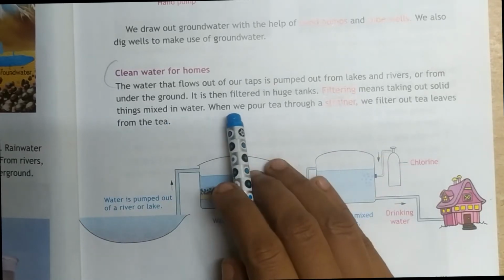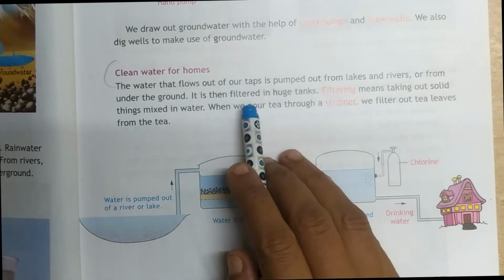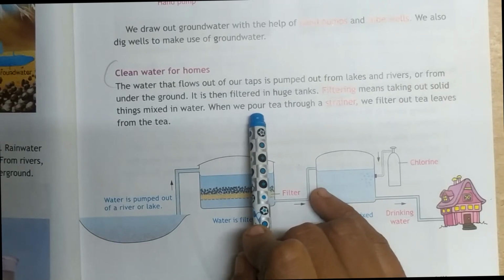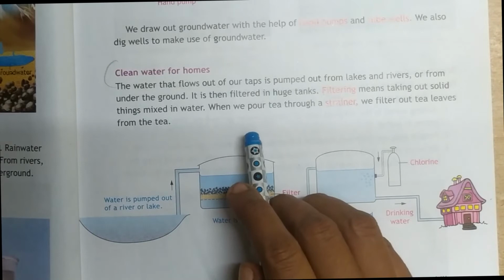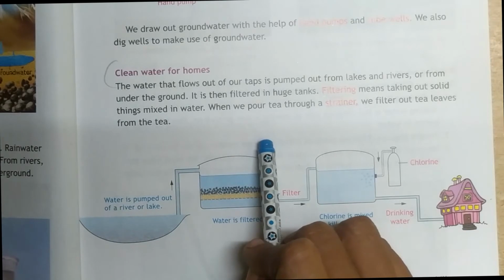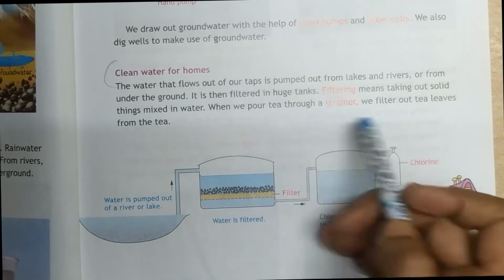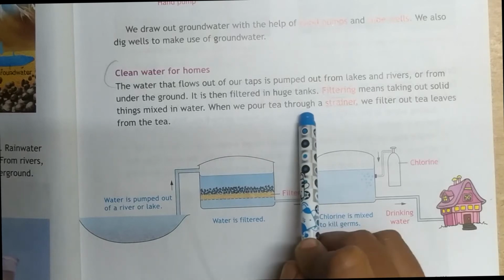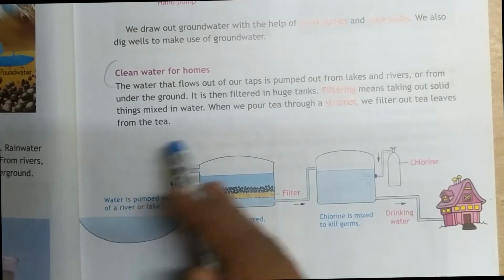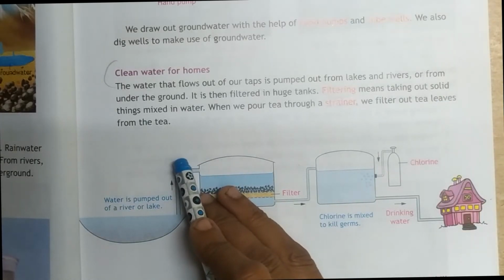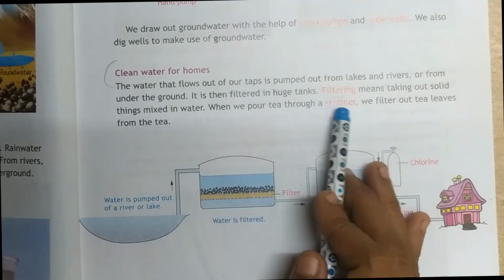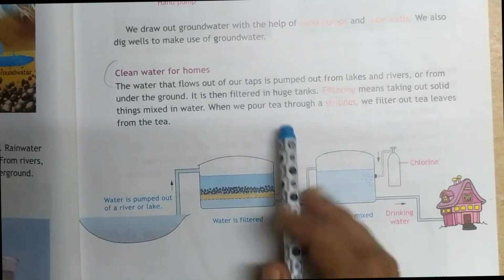Yes, for example, for your understanding, when your mother is making tea, what will she do? She boils the water, puts in the tea, and mixes milk and sugar, and then what will she do last? She will filter it, isn't it? She will strain out the dust particles. The tea leaves are removed from the tea, and we put them in the dustbin. Then the mother will serve the tea. Yes, that is called filtering. It is given for your understanding.